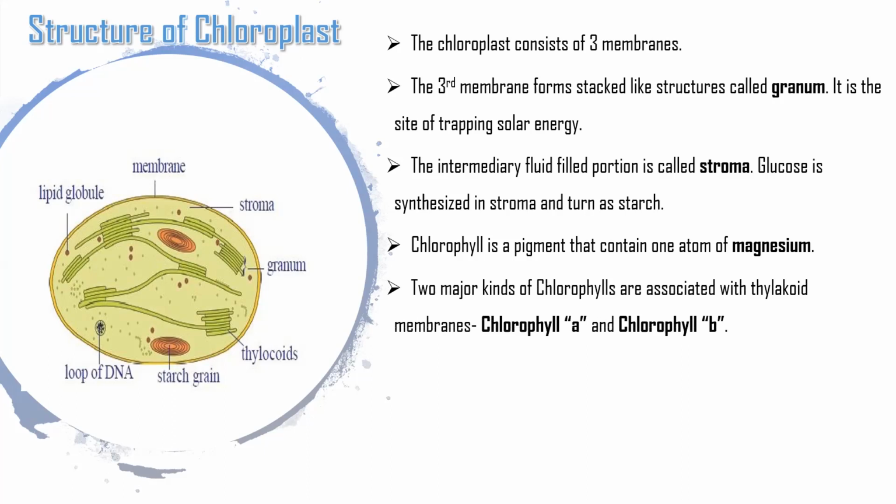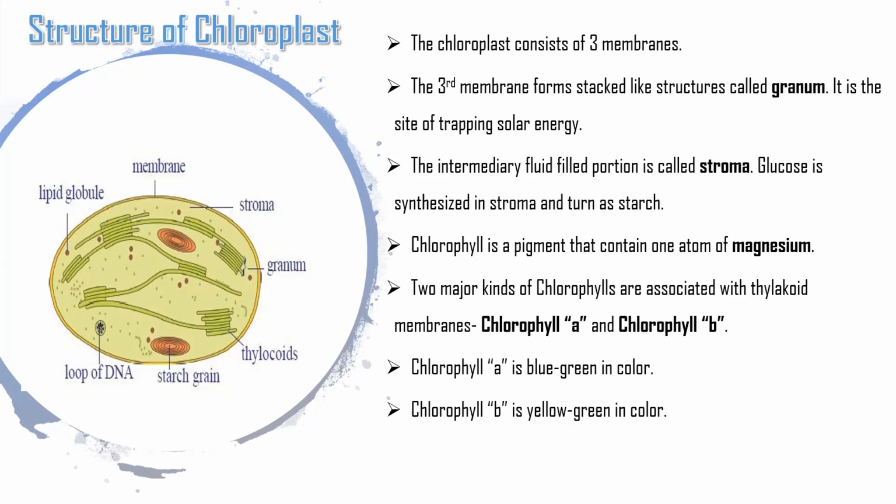Usually in plants, two kinds of chlorophylls are associated with the thylakoid membranes: chlorophyll A and chlorophyll B. Chlorophyll A is blue-green in color, while chlorophyll B is yellow-green in color.